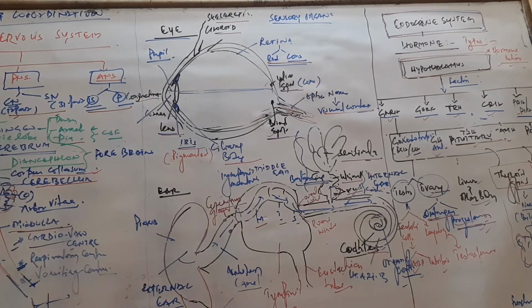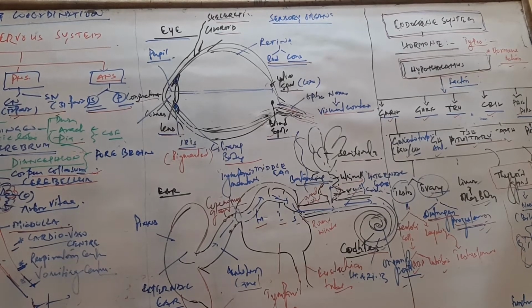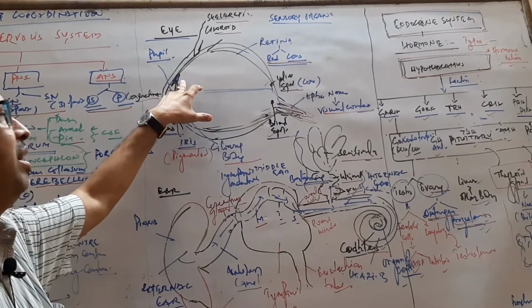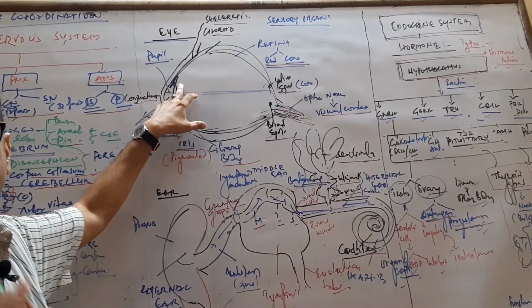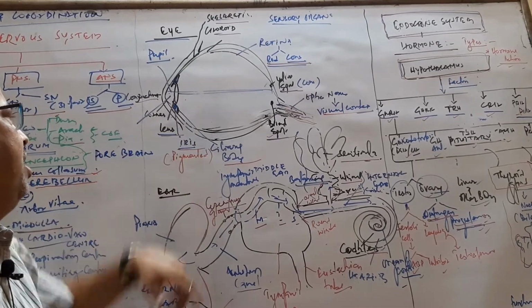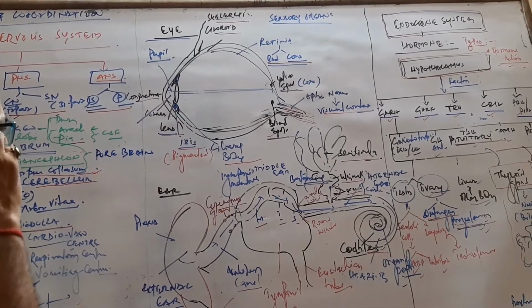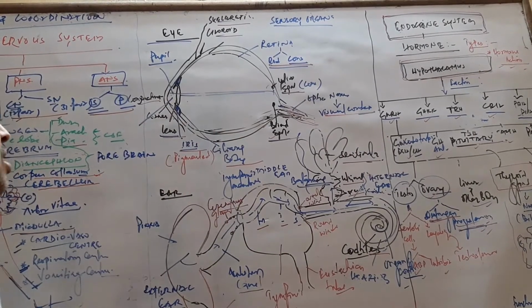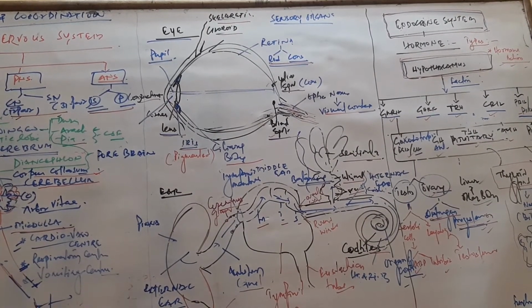The middle choroid layer is a vascular layer, blood vessels are present, and anterior to the choroid the ciliary body is present, with a small projection called the iris, and in between the iris the lens is present. Above the lens is the aqueous humor, and just behind the lens is the vitreous humor, the vitreous chamber.